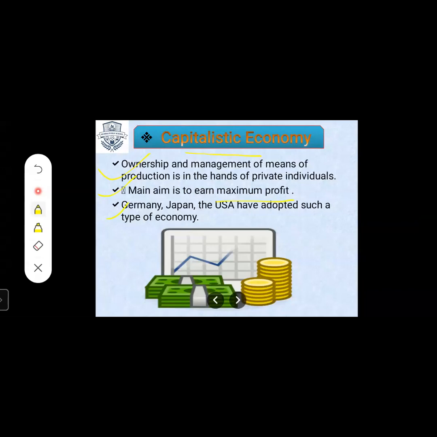Now your capitalistic economy means what, student? In this type of economy, we have to produce whatever you want, depending upon government rules and regulations. So here it is totally in the hands of private individuals.